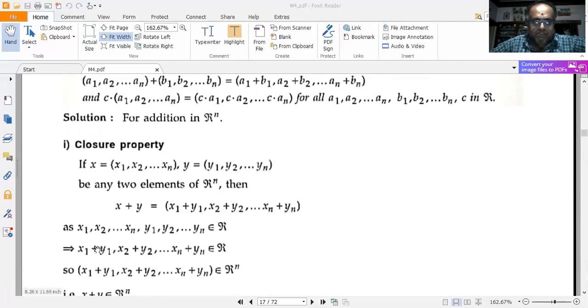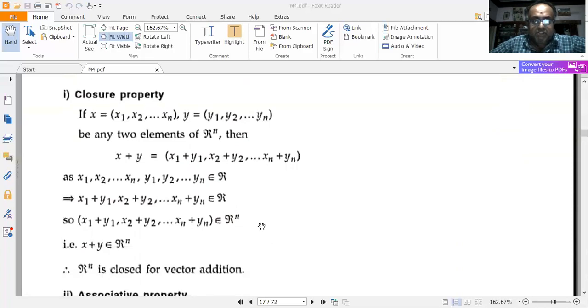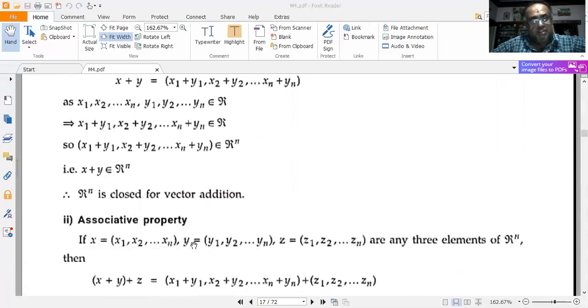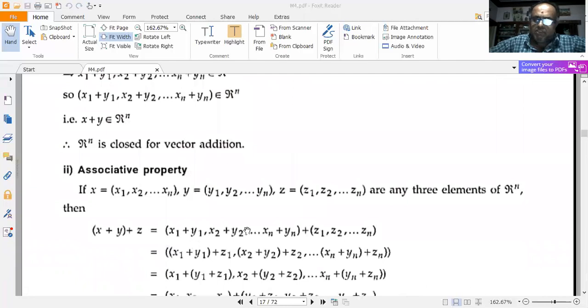So since x1, x2, etc. up till xn, y1, y2, etc. up till yn all belong to R, it follows that x1 plus y1, x2 plus y2, etc. up till xn plus yn all belong to R. So since they belong to R, it is inductive to say that they all belong to R to the power of n also. So that's why x plus y belongs to R to the power of n. R to the power of n is closed for vector addition. So first part is over.